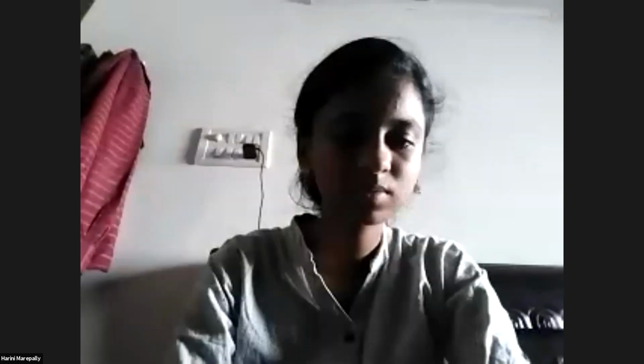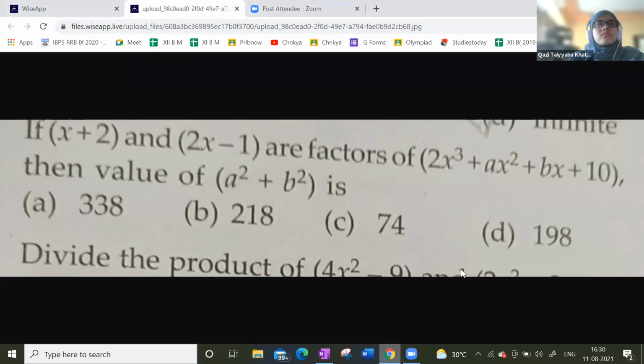Kavya, your doubt is here. One second. See, if x plus 2 and 2x minus 1 are factors of this, then what is the value of that? Look at this here, Kavya. If x plus 2 and 2x minus 1 are the factors of that. Guys, this is a very simple and good question as well. How can we solve this? Any idea? Let's see who is going to give the idea.